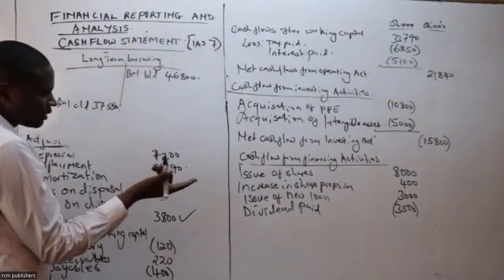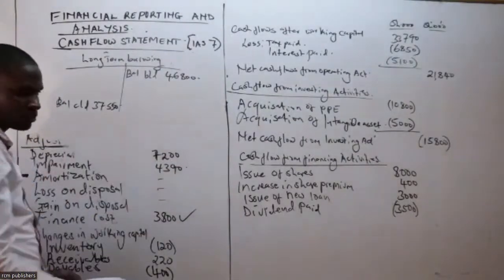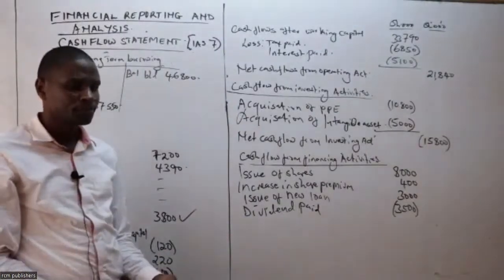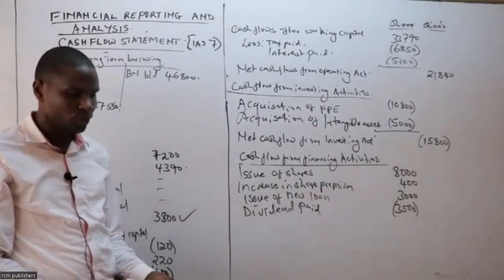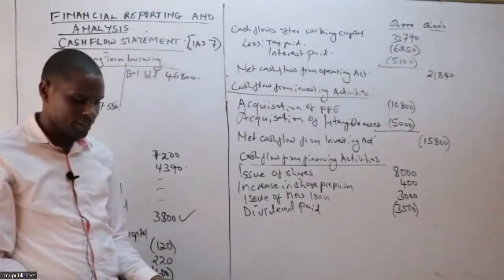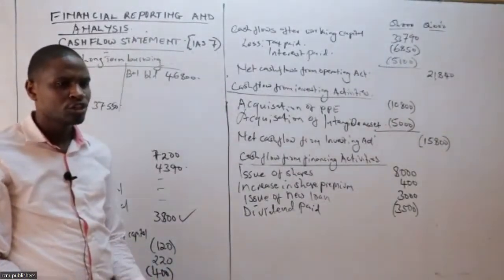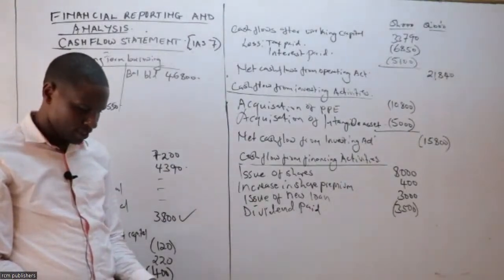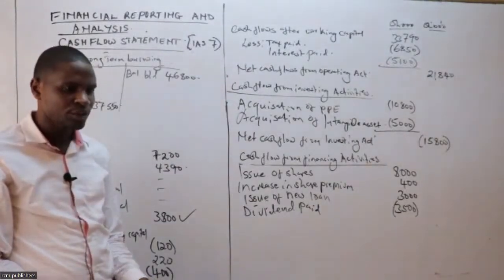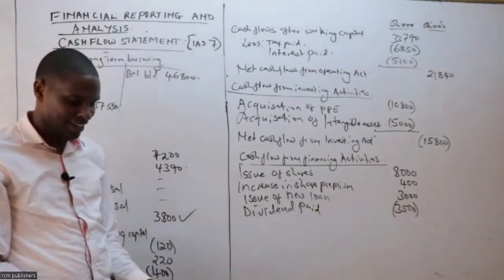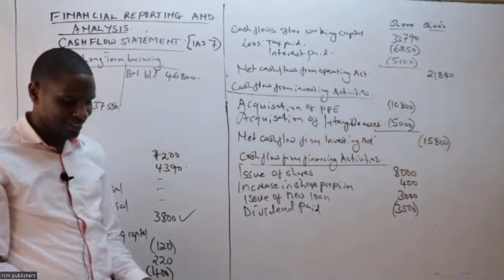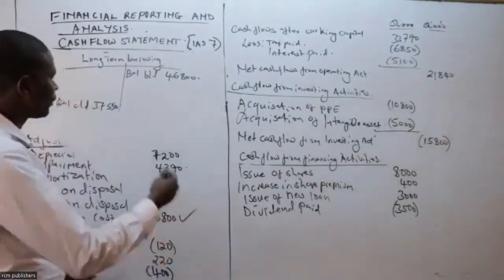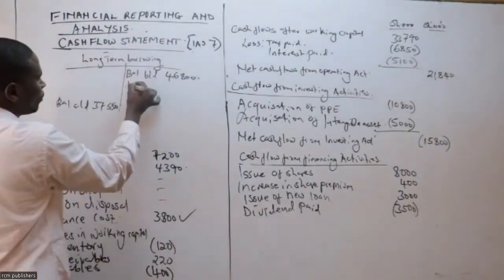And then remember there's a loan that we have issued. What happened to the loan issued? What happened to our balances here? Do we reduce or increase? Look at that statement, it will guide you. If we issue, it will increase our loan.